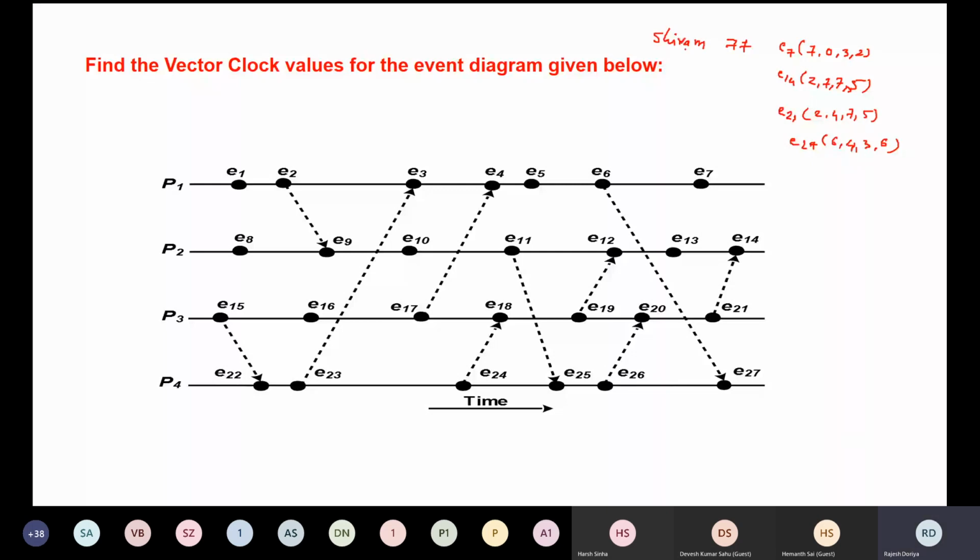Yes, sir, Shivani, MTech student. Shivani, right? Yes, sir. And your answer is? Sir, for E7 it's 7032. Okay. E14 2775. Okay. E21 is 2475. Okay. And for E27 it is 6436. Okay, so the same answer is coming, right? Yes, sir. Okay. Anybody else?